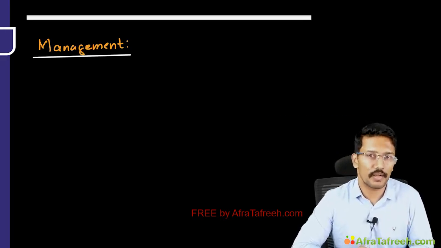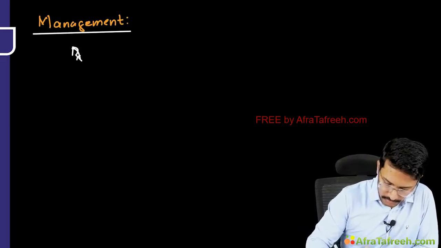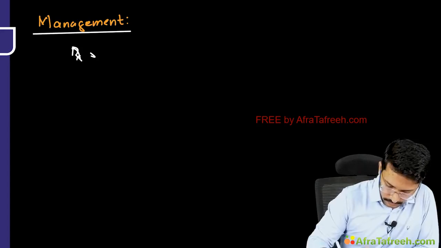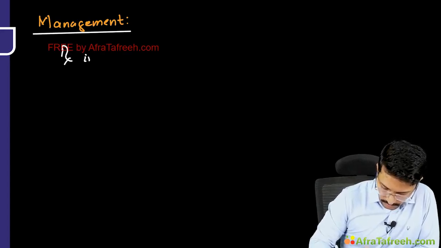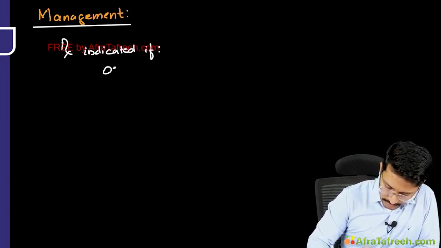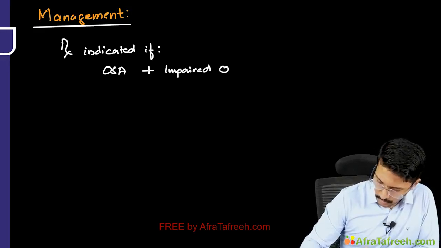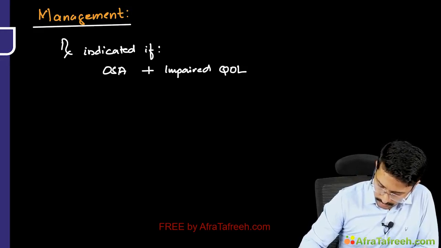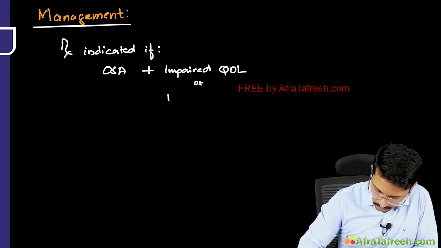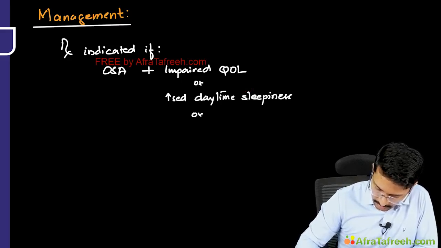So when is the treatment indicated? A definitive treatment is indicated if OSA is coupled with impaired quality of life, or it is coupled with increased daytime sleepiness, or patient has got hypertension.